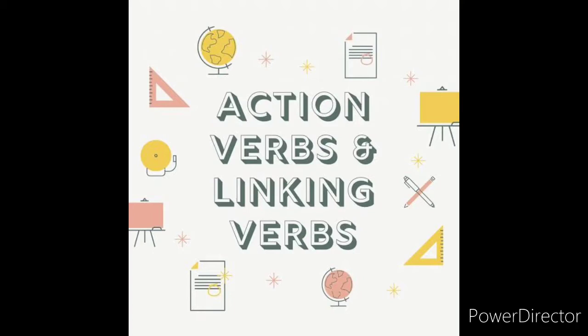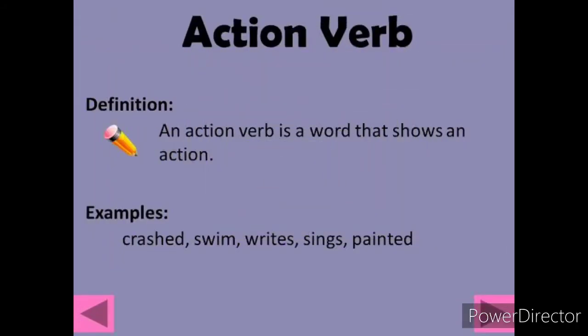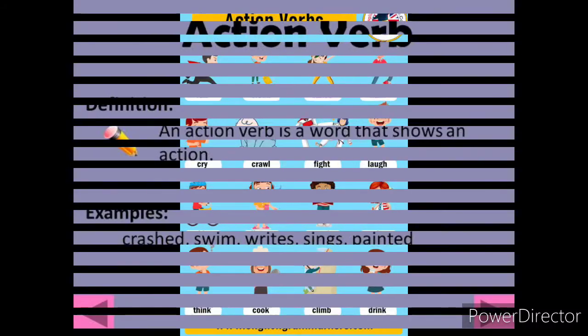So first let's know what is meant by action verbs. Children, action verb. Look at the definition here, children. An action verb is a word that shows an action. I'll repeat, children. What is meant by action verb? An action verb is a word that shows an action. For example, crashed, swim, writes, sings, painted. These are all actions that we will do, children.